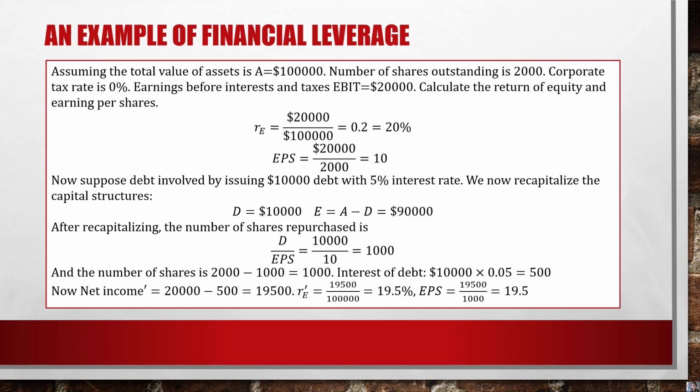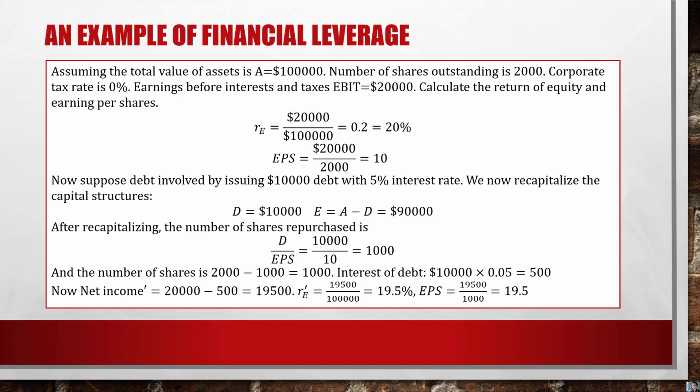I repeat, there is no debt mentioned in the question, so there's no interest. Also because the corporate tax rate is 0%, there's no taxes. So EBIT is actually net income in this case. So the return on equity here is net income 20,000 over total value of assets, which is 100,000. So the return on equity is 20%.